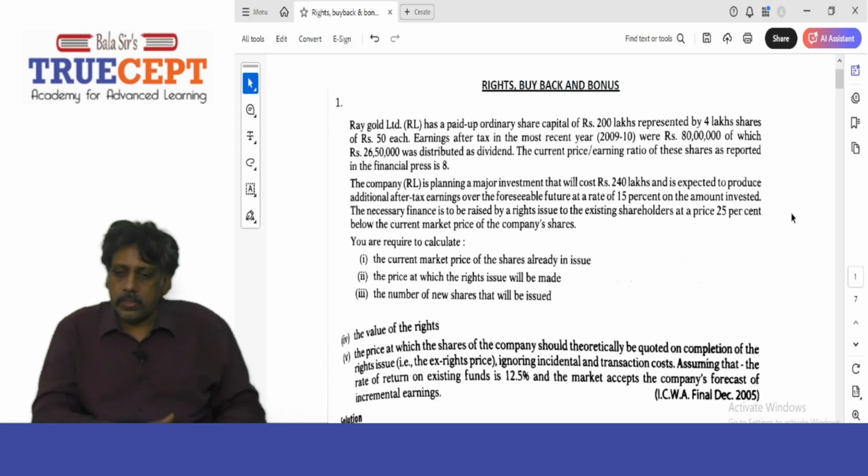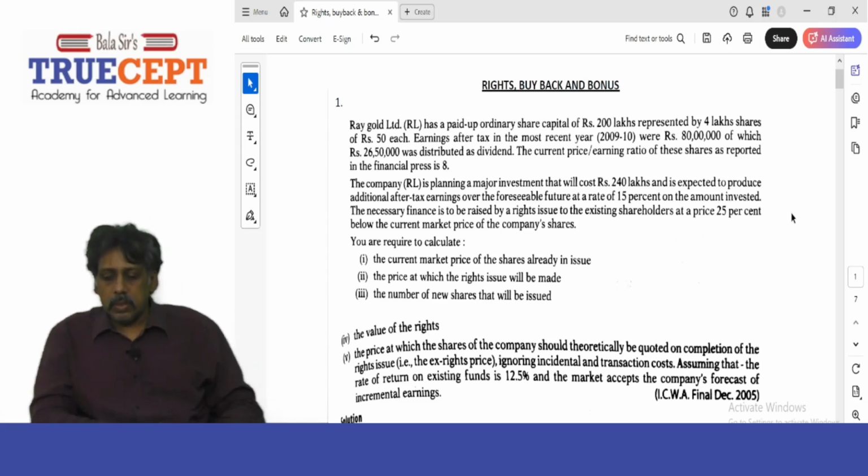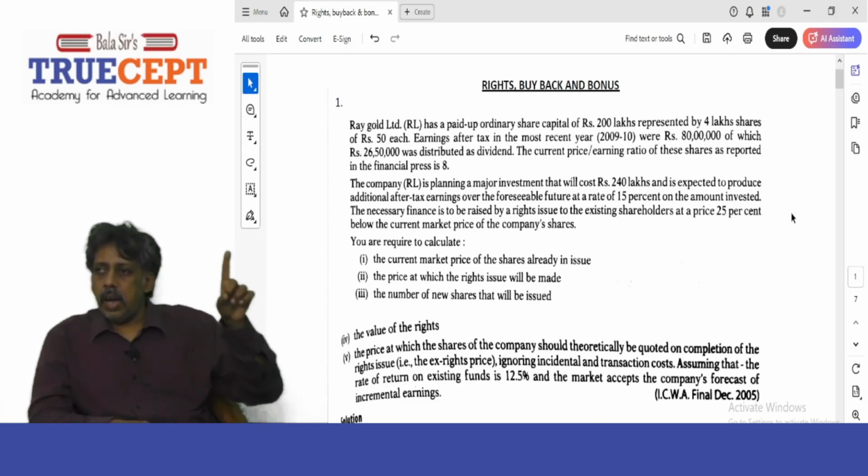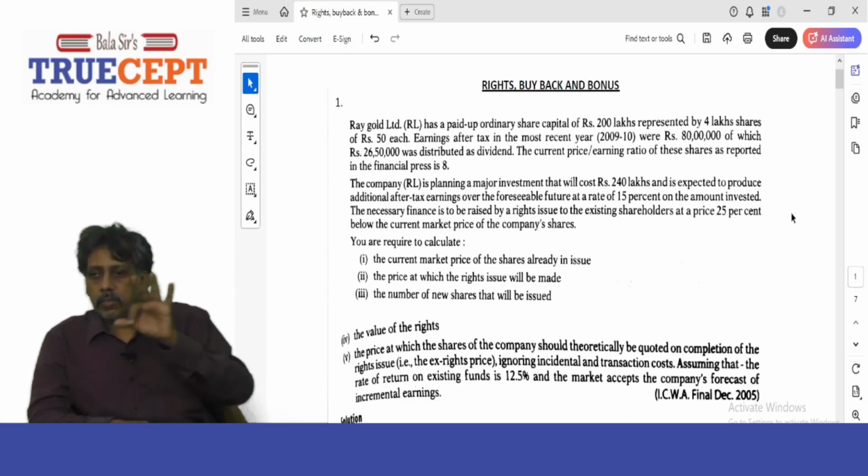Next. Yes, sir. You are required to calculate, number 1, the current market price of the share already in issue. Remember, we found already 160 rupees. Next, the price at which the rights issue will be made. That also we computed, 120 rupees a share. Next, the number of new shares that will be issued. That also we found: 2 crore 40 lakh by rupees 120 issue price, we got 2 lakh shares. So we already answered questions 1, 2 and 3.